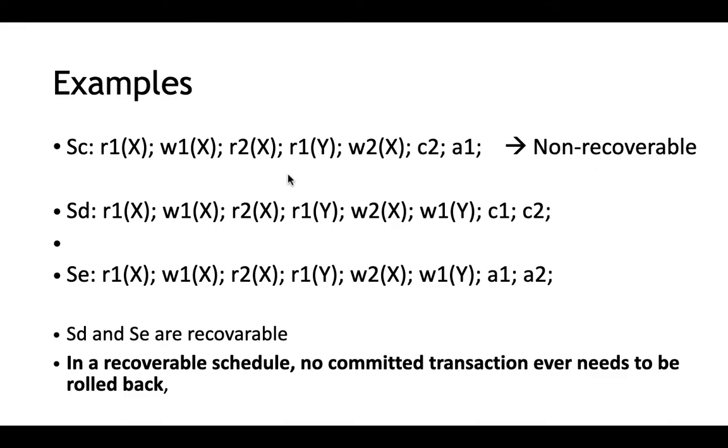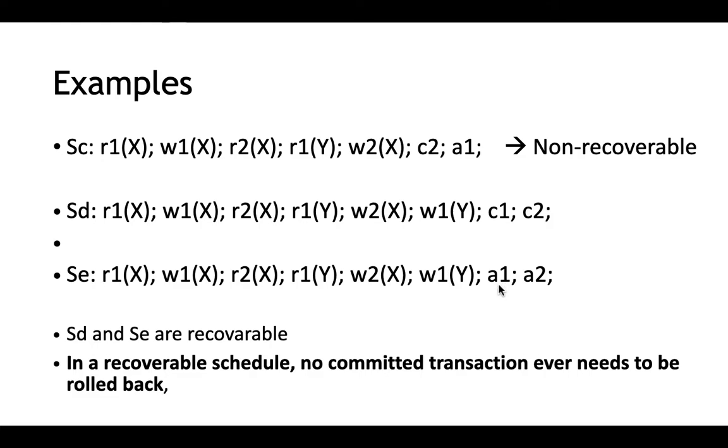So how can we modify this example to make it recoverable? Say if C2, that is the second transaction, is waiting for the first transaction to get committed. See in this second example SD, the operations are the same as in SC, and the second transaction is actually getting committed after the first. That is, C1 occurs first followed by C2. C1 means the first transaction getting committed, C2 means the second transaction getting committed. So if the second transaction is getting committed after the first, there is no issue. There is no issue of rollback and all.